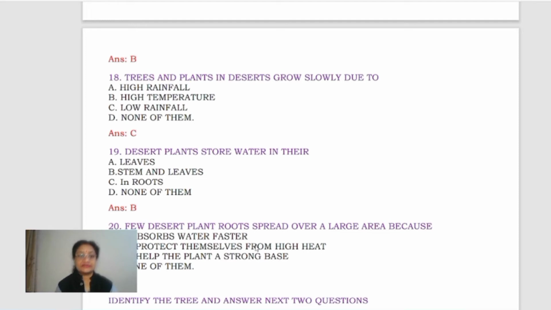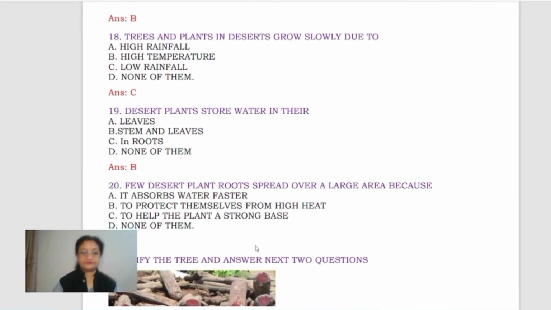Then next, desert plants store water in their leaves, stem and leaves, in roots, none of them. B is the correct option, right? Even in stems also, the leaves also as well as stems, right? Because these are thick, right? And within these stems, the barks are very thick, and in these barks and the leaves, generally the water is stored, right?